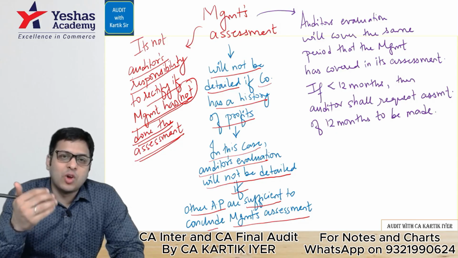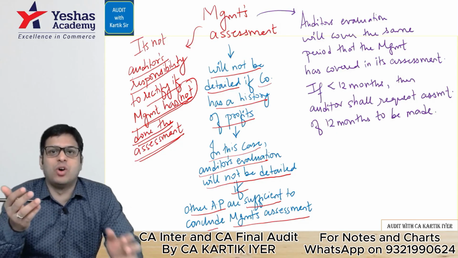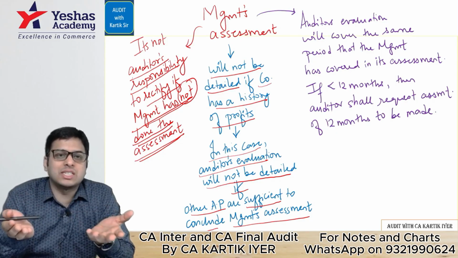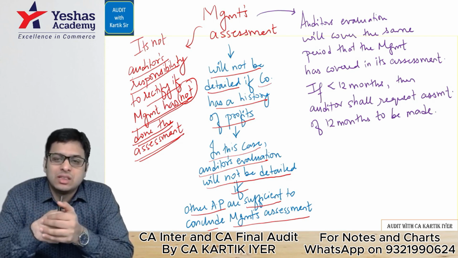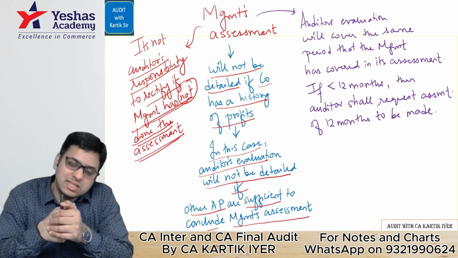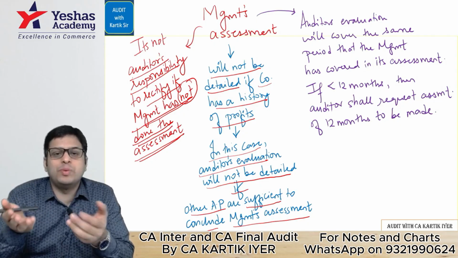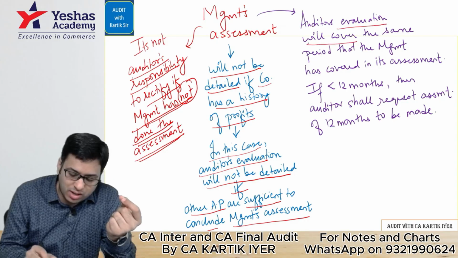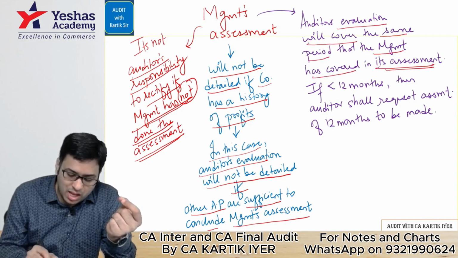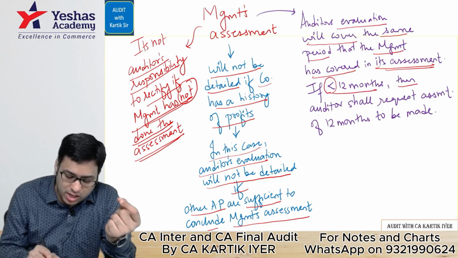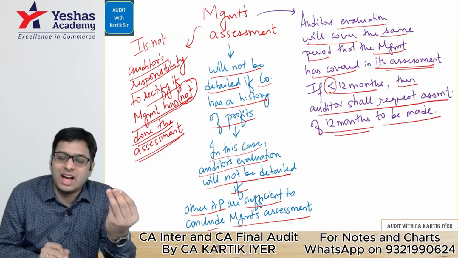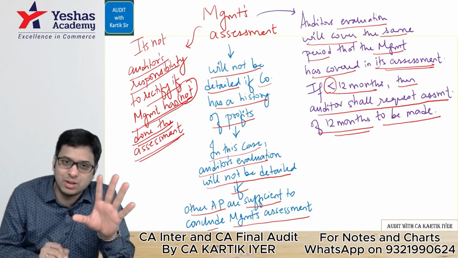Last, I normally expect the management to do the assessment for the next 12 months. But if the management does an assessment of, let's say, 3 months and gives it to us, will you evaluate the management's assessment? The answer is yes. But you will request them to please make the assessment for 12 months. So see what they've given. The auditor's evaluation will cover the same period that the management has covered in its assessment. If it is less than 12 months, then the auditor shall request an assessment of 12 months to be made. Are you there with me, yes or no? Very, very simple. This is question number 4.